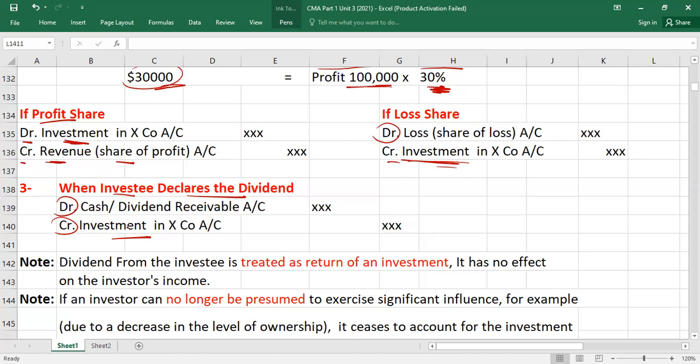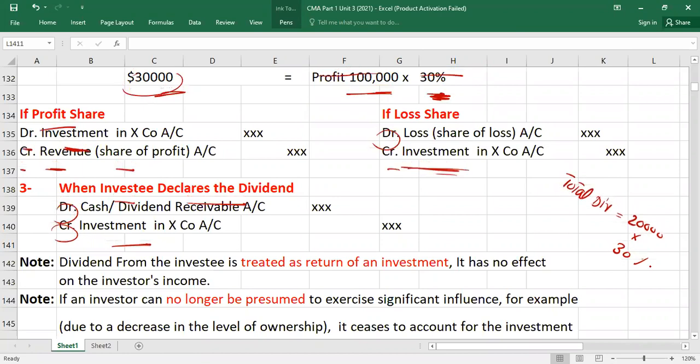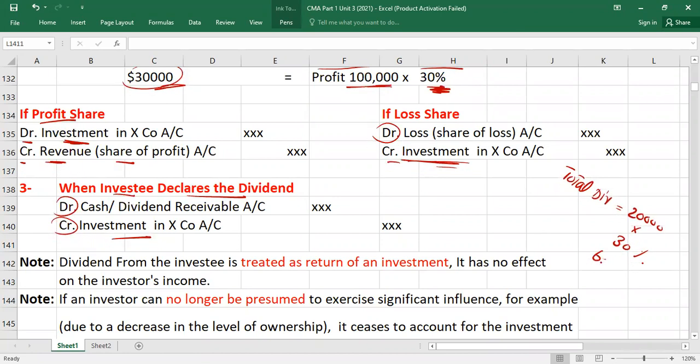Previously we added the profit share. Now we will deduct what? The dividend, whatever we have received, because we are receiving it from the same profit, right? Right or wrong? Here make sure what the examiner will do. He will tell you the total dividend of the investee. Like the investee has declared, for example, 20,000 dividend. So you will multiply with your holding percentage. Whatever your share is, for example, 6,000, so with this 6,000 you have to debit and credit this entry. Clear?